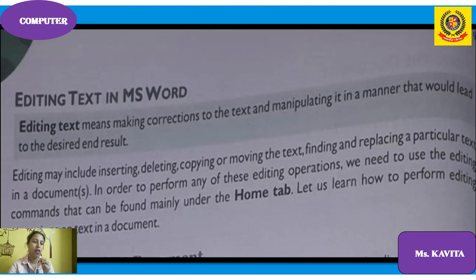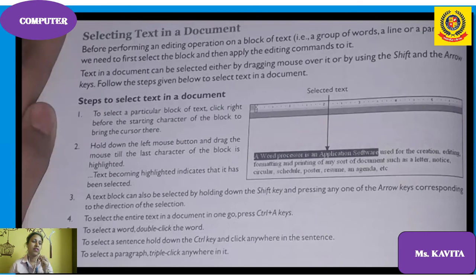I will explain how you can do cut, copy, paste. First, before doing anything, you have to select a particular block, then click on the right click. Before the starting character of the block, bring the cursor there. Hold down the left mouse button and drag the mouse till the last character. The block is highlighted. Highlighted means the text has been selected.